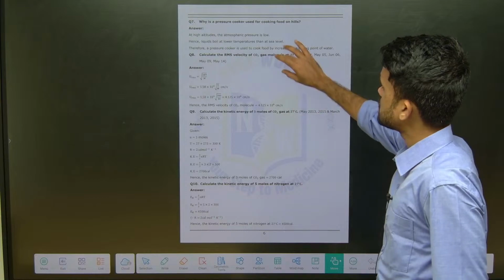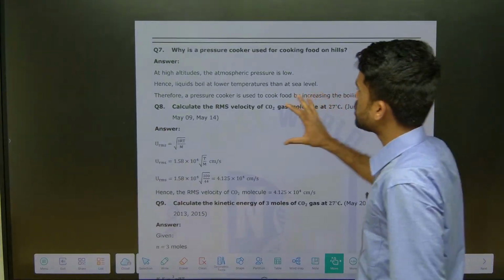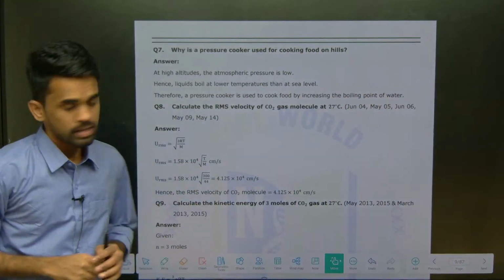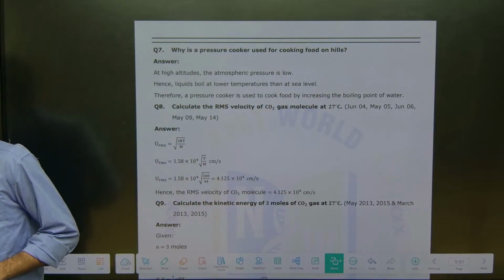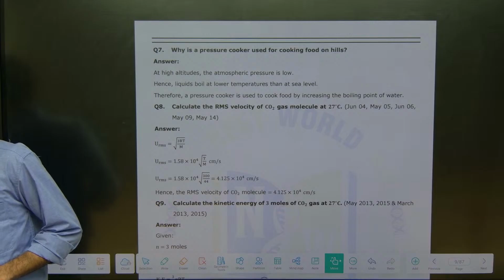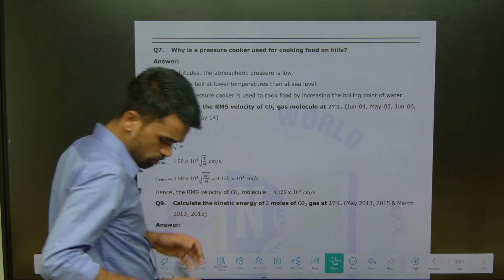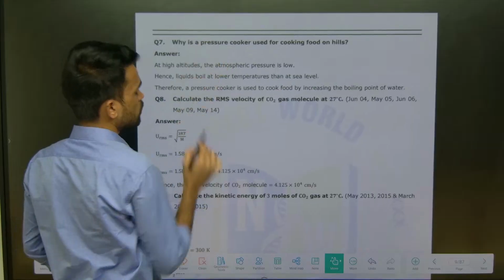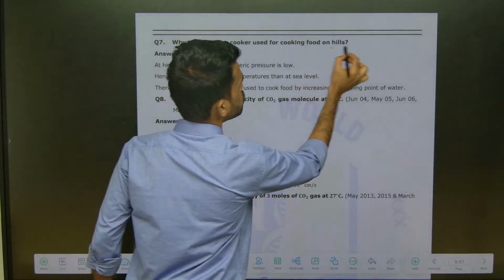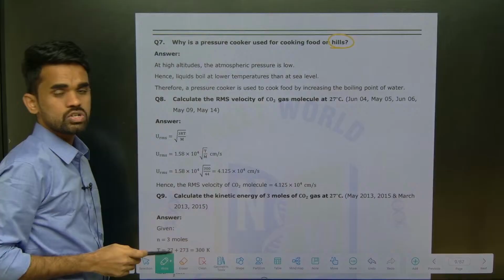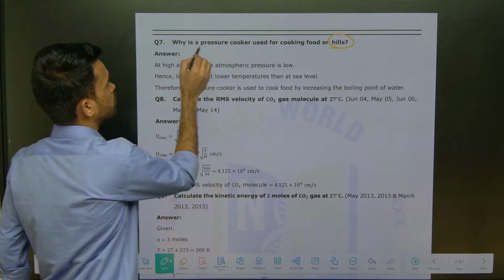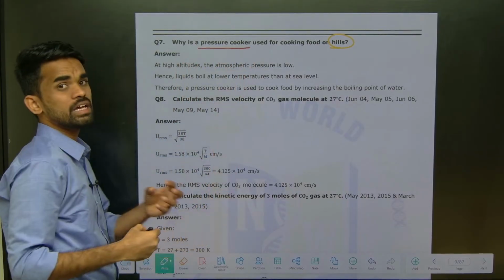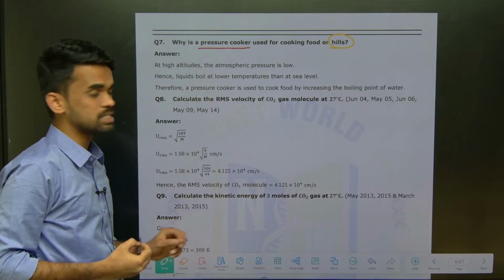So look at this 7th question here. Why is a pressure cooker used for cooking food on hills? So when you go to a hilly region, they are specifying that a pressure cooker is used. But why is it used in the hilly areas? This is the question they are asking.